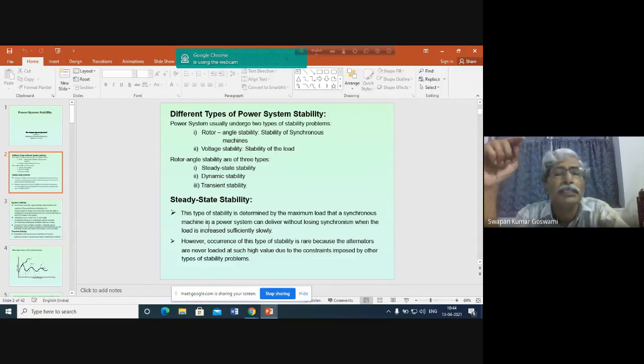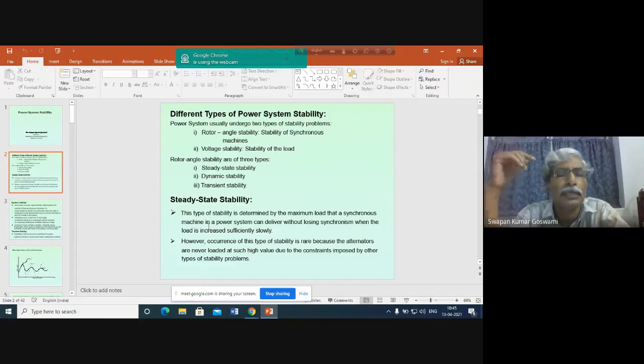But when we discuss the steady state stability problem, our assumption is that the change in demand is so small that the variation in delta is smooth. What is delta? Basically, it is the angle between the terminal voltage and the induced EMF of the generator. We have seen the model of the generator and discussed the phasor diagram. There you have seen that delta is the angle between the terminal voltage and the internal generated voltage. And basically, the internal voltage, the induced EMF, is aligned with the quadrature axis of the generator rotor, the quadrature axis of the pole.